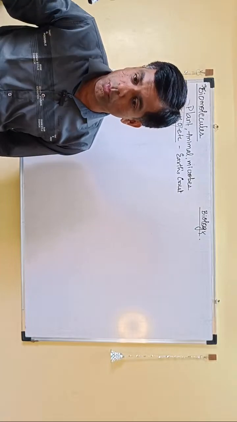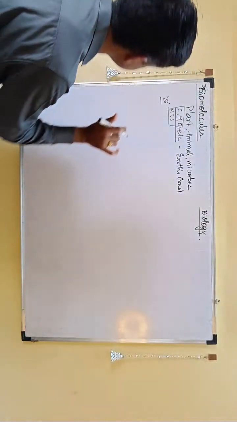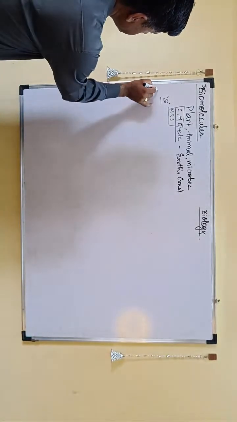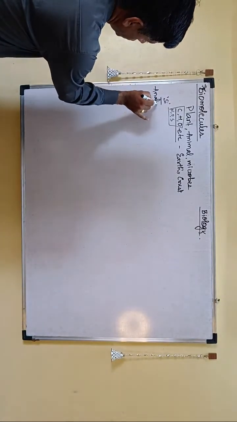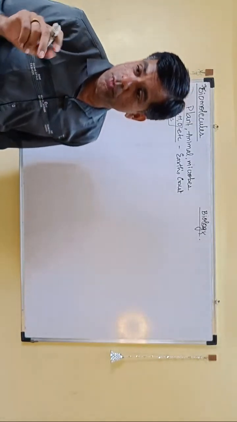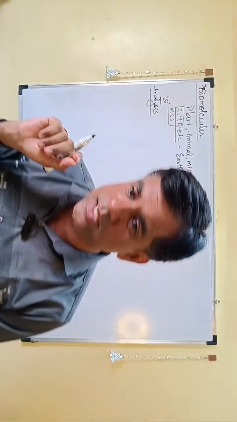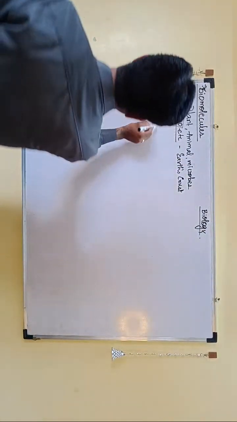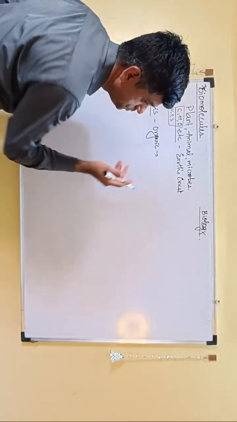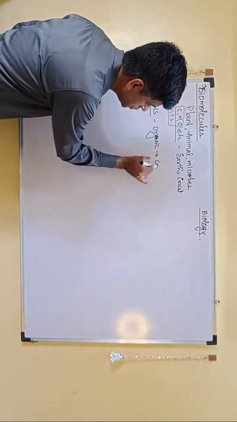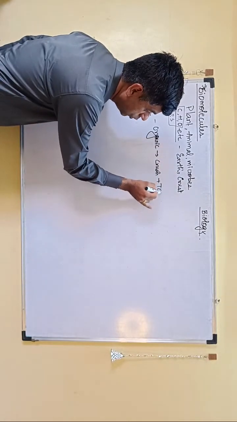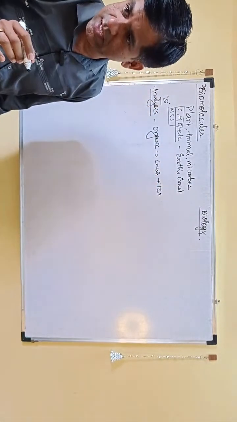Whether we are talking about Earth's crust or whether we are talking about the human cell, qualitatively we are the same, right? If you are doing a proper analysis of these compounds, we know that you do it for two things. One is organic, another is inorganic. For organic analysis, what you're going to do is crush this particular tissue, right? And you're going to crush this tissue in trichloroacetic acid, a TCA.